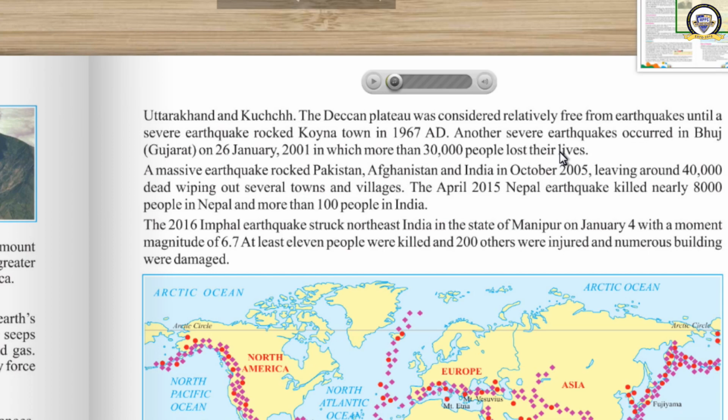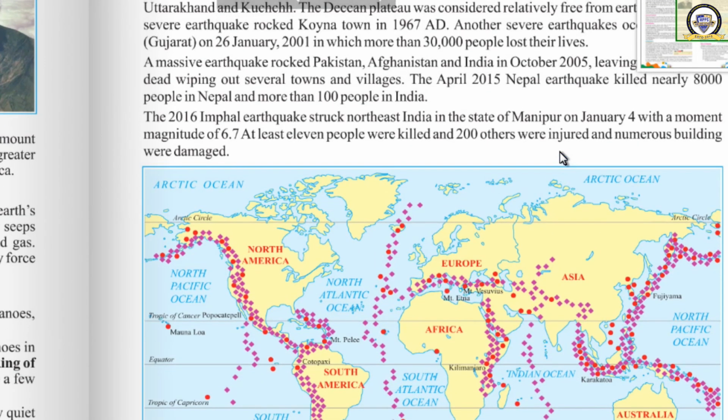Another severe earthquake occurred in Bhuj, in Gujarat, on 26 January 2001, in which more than 30,000 people died. It means that India is also prone to earthquakes. See this area, the Himalayan region, Nepal and parts of China. Here there is a belt of volcanic eruption and this is the belt of earthquake,